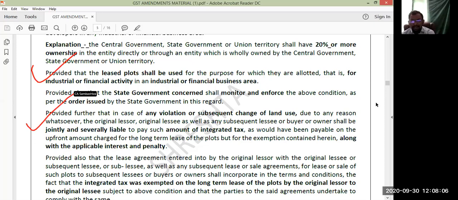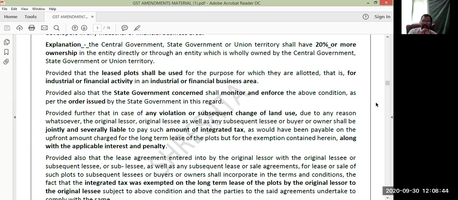Provided further that in the case of any violation or subsequent change of land usage due to any reason whatsoever, the original lessor and original lessee, as well as any subsequent lessee or buyer or owner, shall be jointly and severally liable to pay such amount of integrated tax, because it has now become a taxable transaction, as would have been payable on the upfront amount charged for the long-term lease of the plots but for the exemption contained herein, along with the applicable interest and penalty.